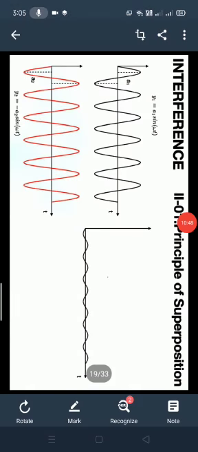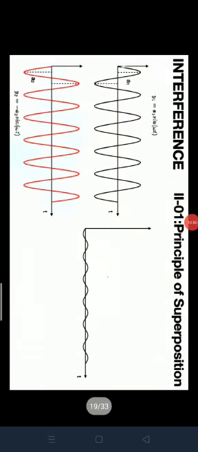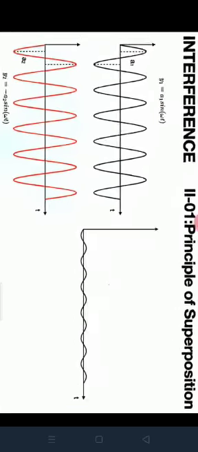Okay. After that, if we add both, y is equal to y1 plus y2, then we will get the resultant vector.